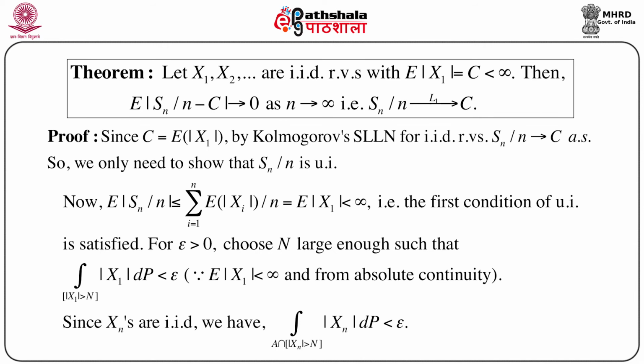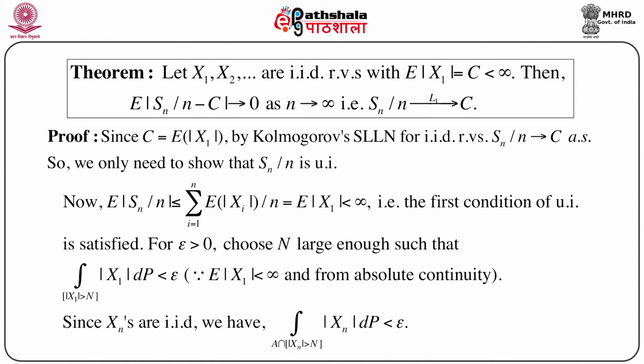Just consider this expression: expectation of |Sn/n| is less than or equal to the sum from i equals 1 to n of expectation of |Xi/n|, which equals expectation of |X1|, because we know that the Xi's are all IID random variables and expectation of |X1| is less than infinity, that is the given condition of the theorem. So this proves the first condition of uniform integrability, that is, expectation of |Sn/n| is less than infinity. So the first condition of uniform integrability is satisfied.